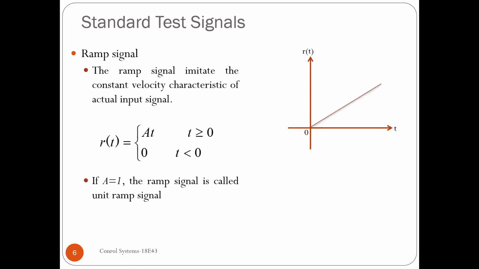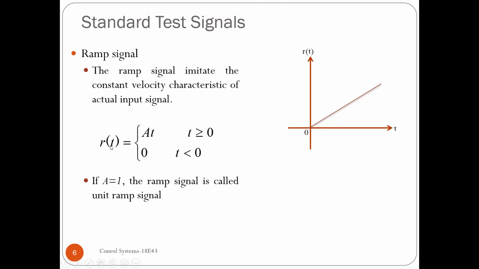So next we have a ramp signal. The ramp signal imitates the constant velocity characteristics of an input signal. You can see here constant velocity, a constantly changing signal. For t greater than or equal to 0, you will find that the signal has constant velocity here, and for t less than 0, it is 0. So that is what we are representing mathematically here.